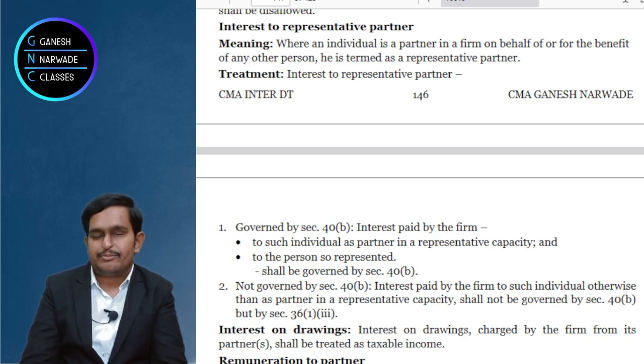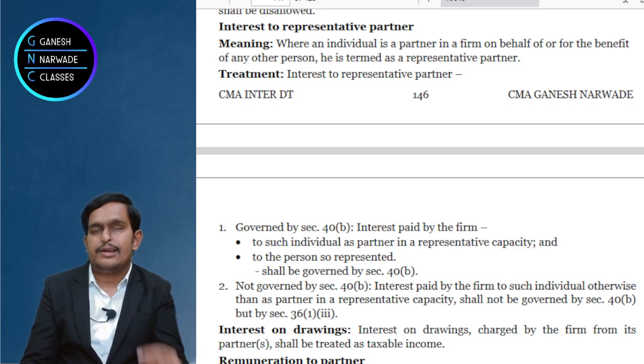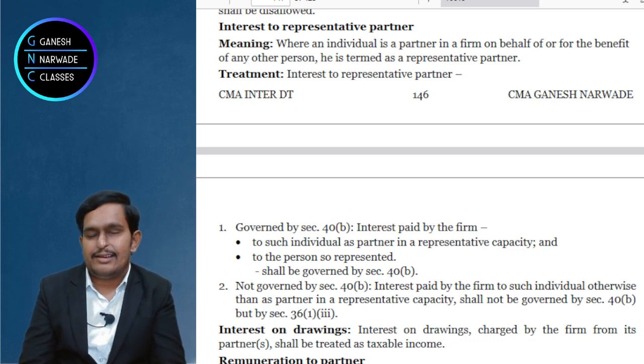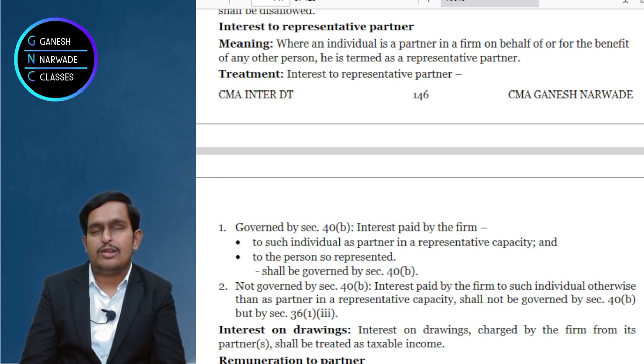In this case, it will not be covered under 40B, but it would be covered under section 36, interest on borrowed capital. And obviously it would also be allowed as deduction. No doubt about it. Okay. So representative partner, what they said, clear? Yes or no? Very good.